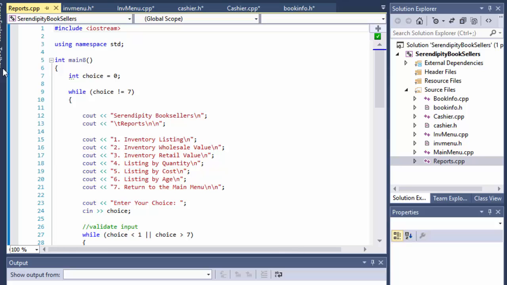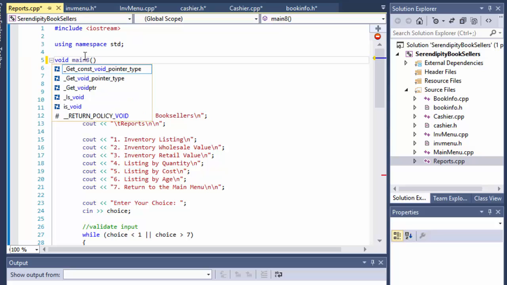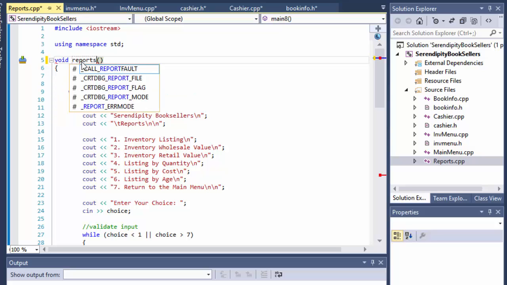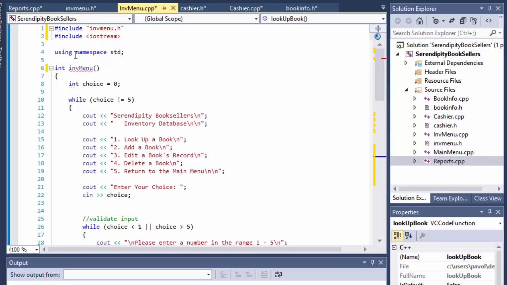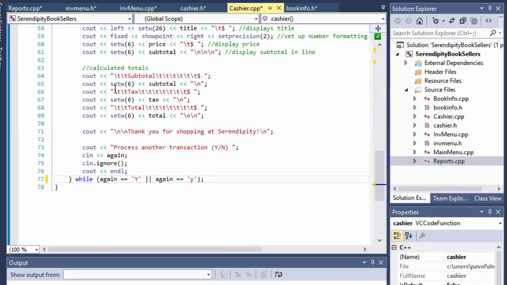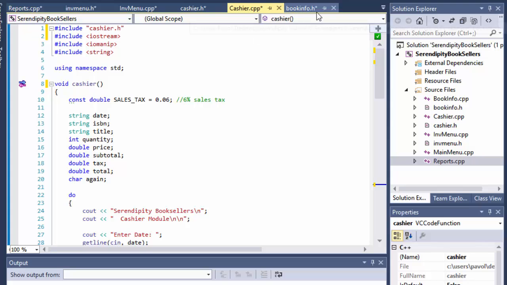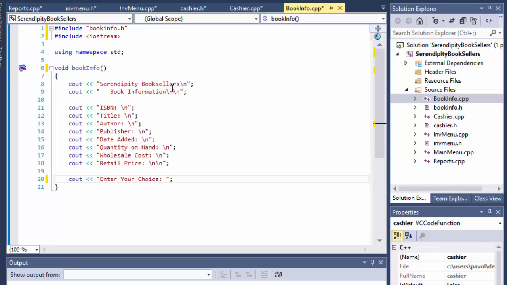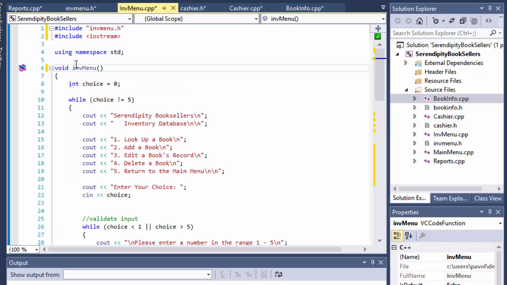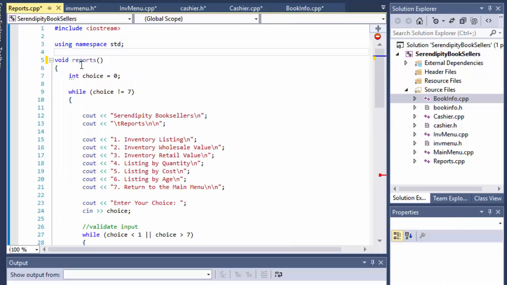And the reports, let's do void reports. But actually, do I have void here? I have integer inventory menu. It's supposed to be, of course, void. I just changed the name, but I didn't change the cashier. I did. Okay. And the bookinfo, let me just check that. I did bookinfo too. So I forgot just the inventory menu. It's supposed to be void, of course. The reports is void as well.